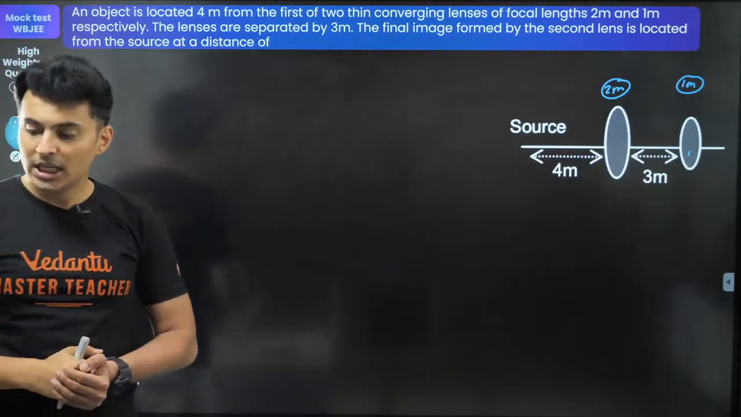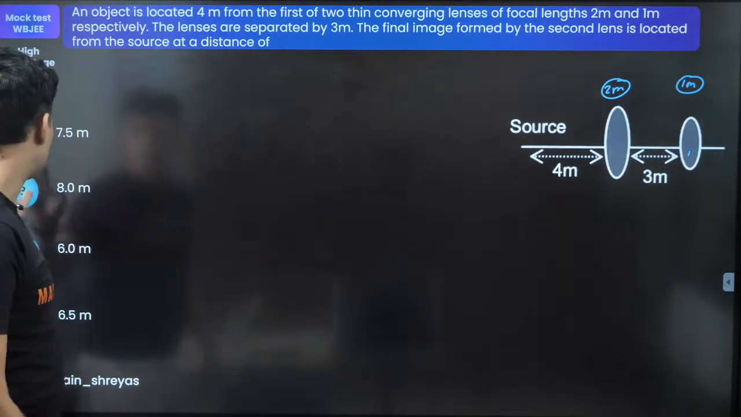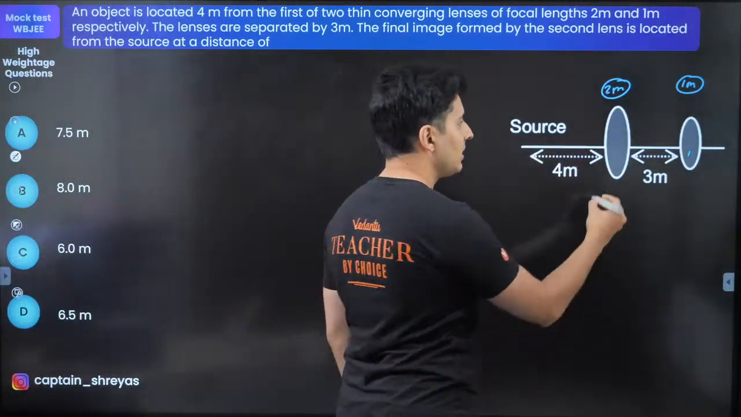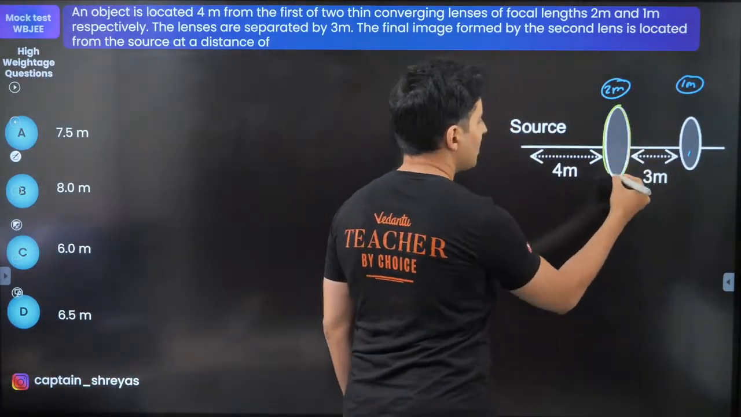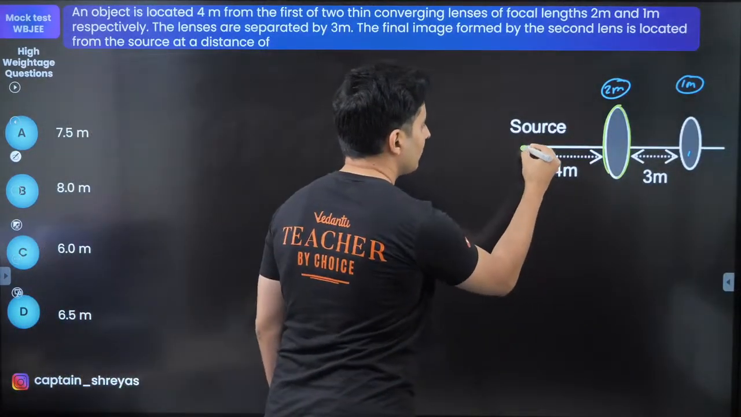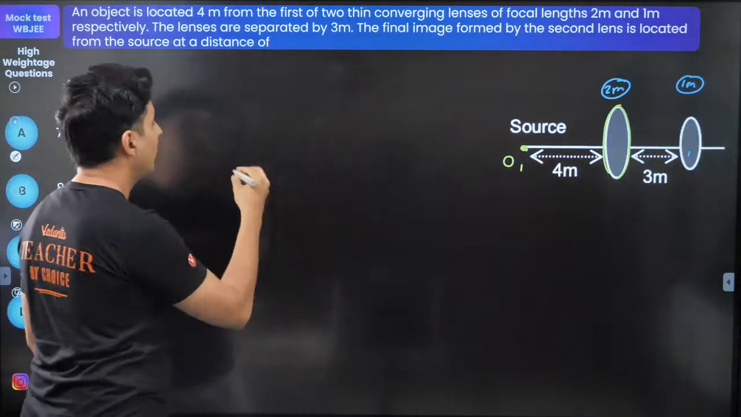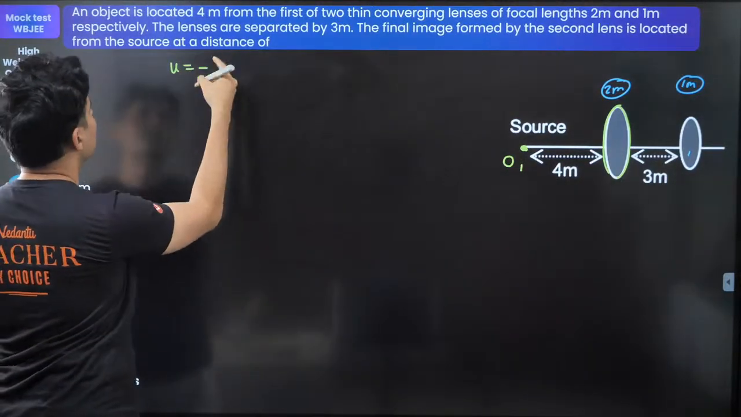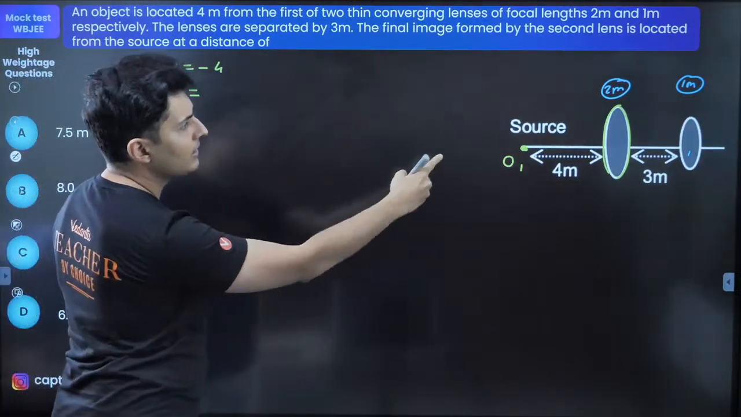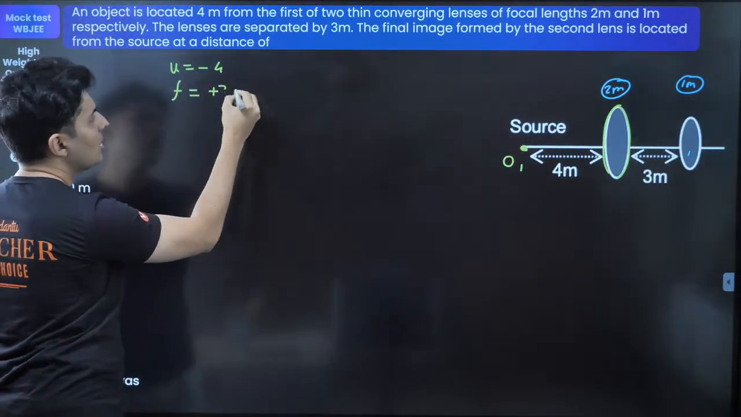Shall we do this question? Let's try and do this question. All right. So first of all, let's do it for the first lens. For this lens, the object is here. This is the object, object 1. So U will be minus 4 and focal length will be 2 meters, plus 2 because it's a